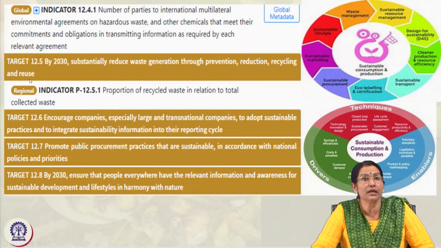And target 12.5 is reducing waste generation through prevention, reduction, recycling and reuse. The indicator is the proportion of recycled waste in relation to total collected waste. In the big cities now, waste materials are collected individually from each household, then processed through technology and mechanisms.